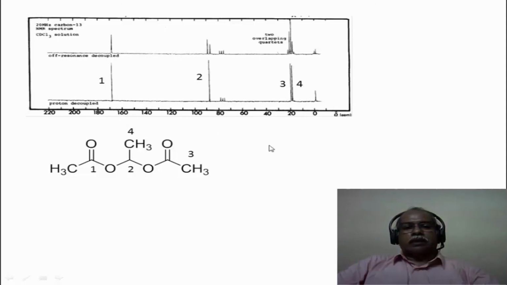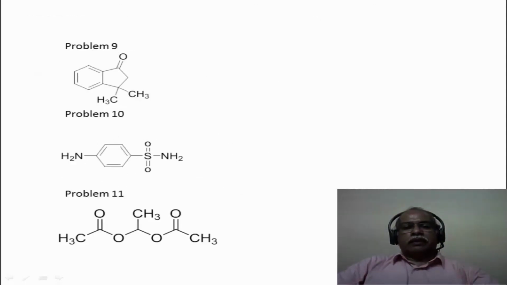So the molecular structure is elucidated based on the NMR and the mass spec. So we have seen 3 compounds here. One is an aliphatic diester compound. It is a special kind of diester because it is a diester of acetaldehyde hydrate. And para-aminobenzene sulfonamide is the other one, and an indanone kind of structure is elucidated based on the spectroscopic data that is provided. Thank you very much for your attention.